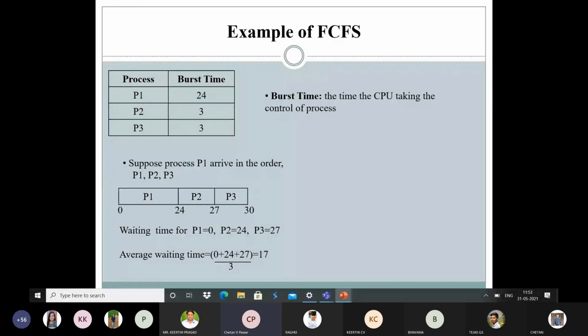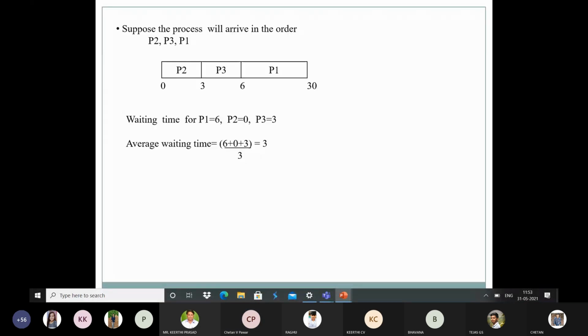Next slide. Suppose I change the order, let us see what the average waiting time is. Suppose the processes arrive in the order P2, P3, and P1. Now P2 starts from 0, and P2 burst time is 3. Next P3 burst time is 3, so 3 plus 3 is 6. Next P1 burst time is 24, so 6 plus 24 gives us 30.